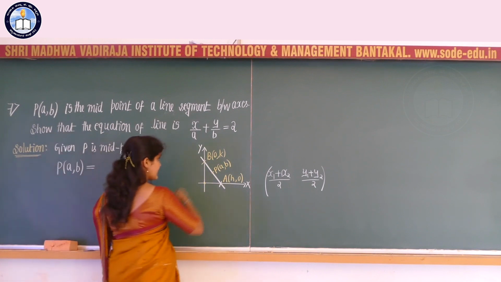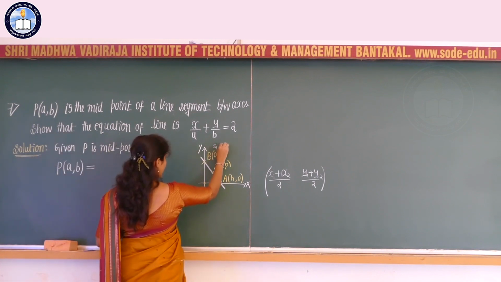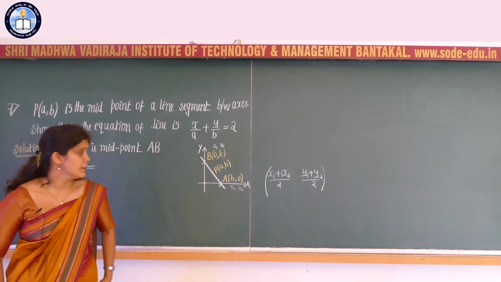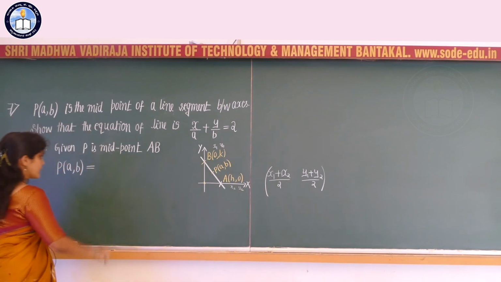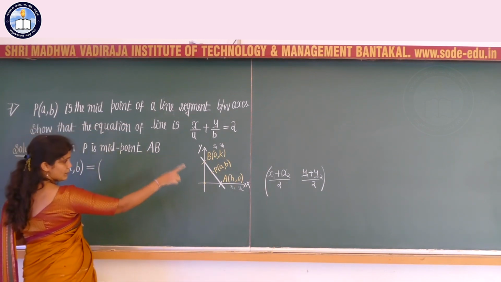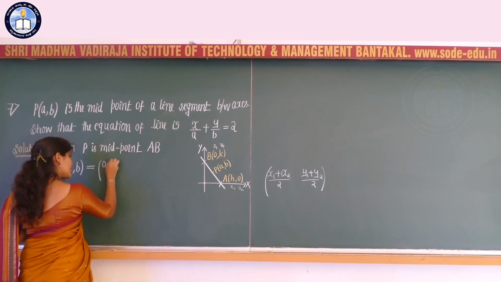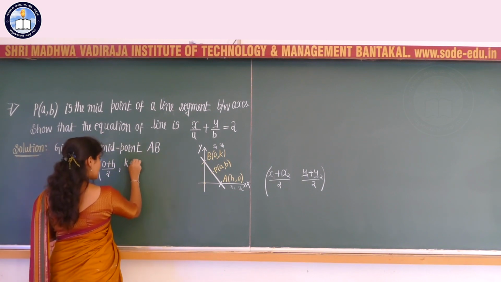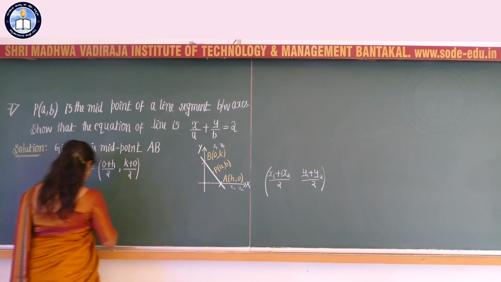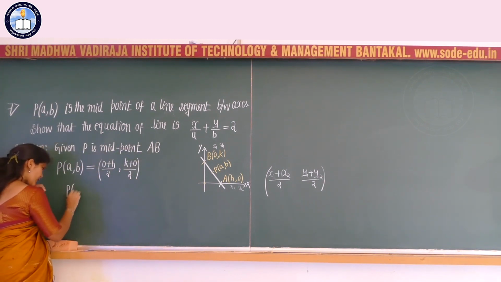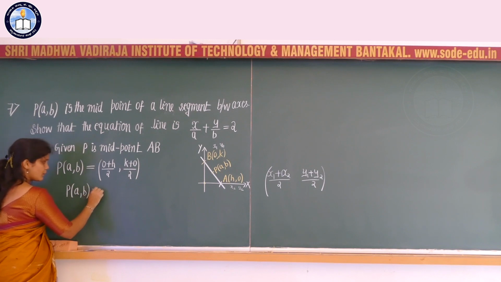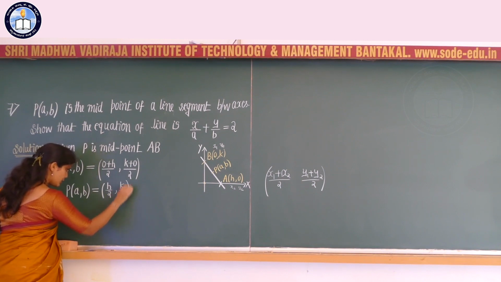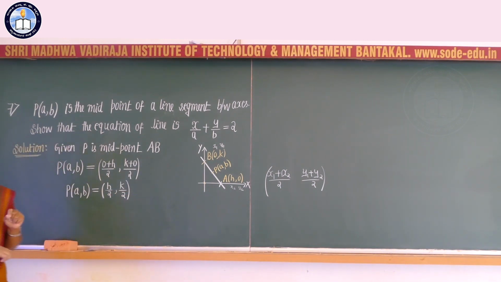I will consider this as x1 comma y1 point, x2 comma y2, or you can consider A with the coordinates x1 comma y1, B with the coordinates x2 comma y2. Then the midpoint I can write as x1 plus x2, that is 0 plus h divided by 2 comma y1 plus y2, that is k plus 0 divided by 2. I can also write this as P of A comma B, which is equal to h divided by 2 comma k divided by 2.